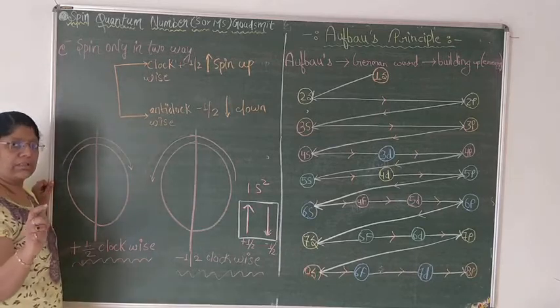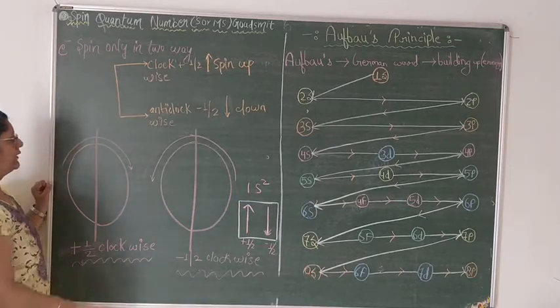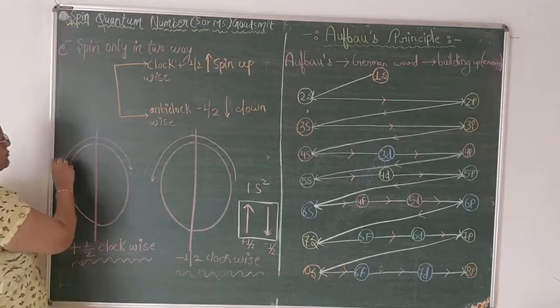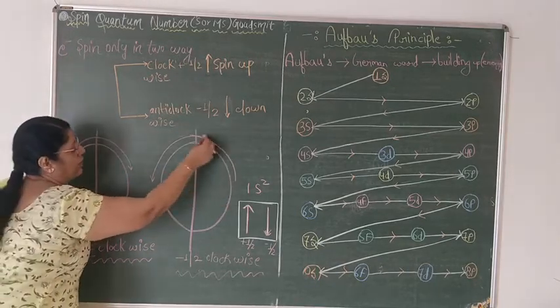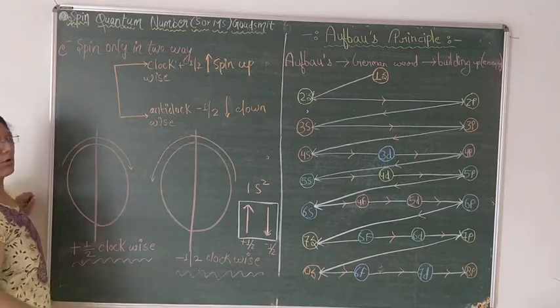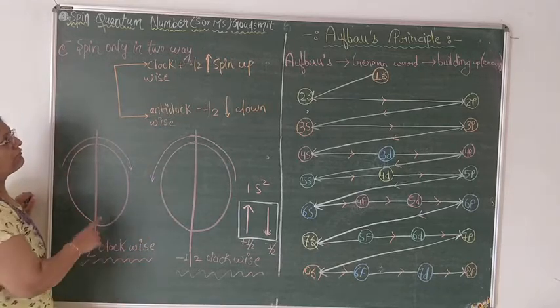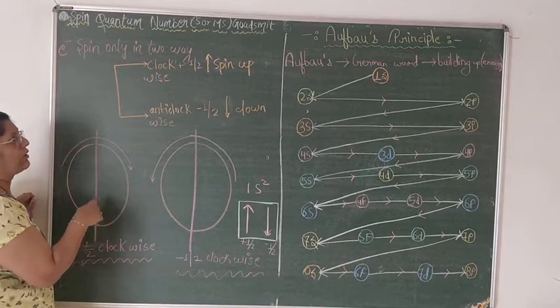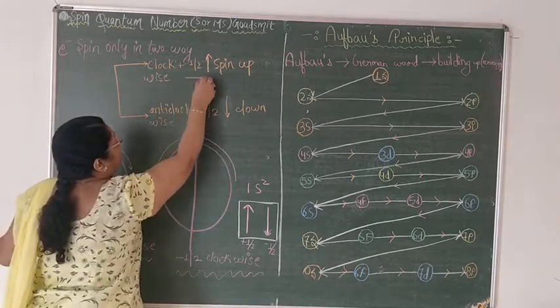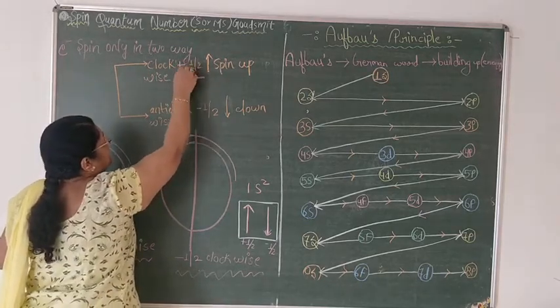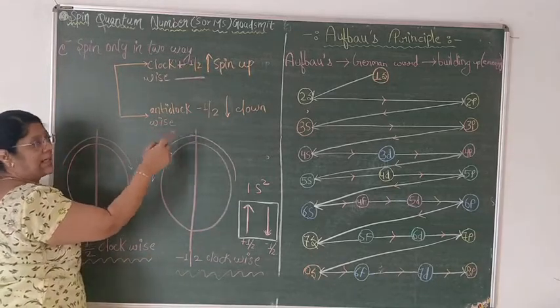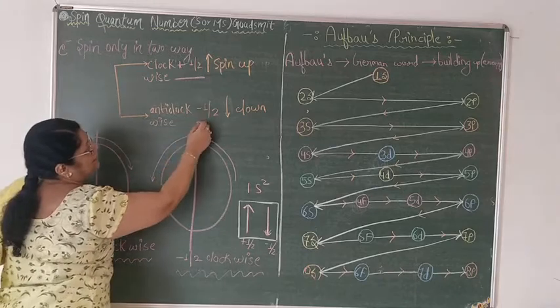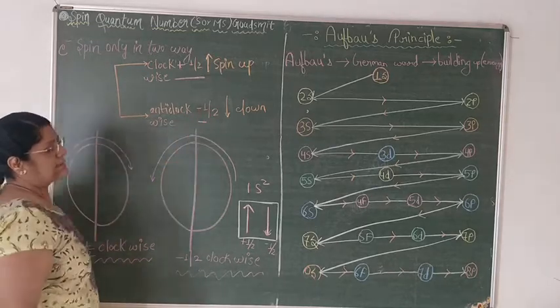In an orbital, there are 2 electrons. One electron moves towards the right side or clockwise, another electron moves towards the left side or anti-clockwise. The electron which is moving towards the right side or clockwise, its spin will always be plus half. And the electron which is moving towards the left side or anti-clockwise, its spin is always minus half.